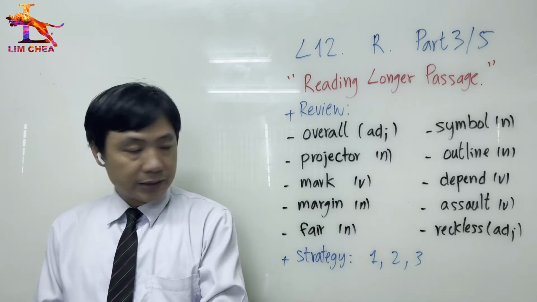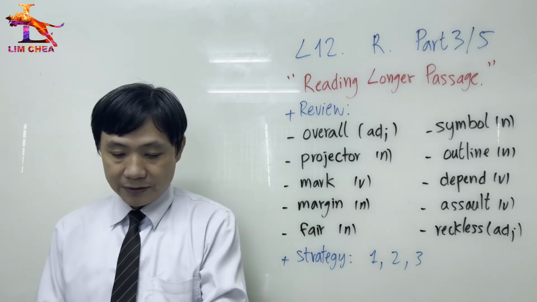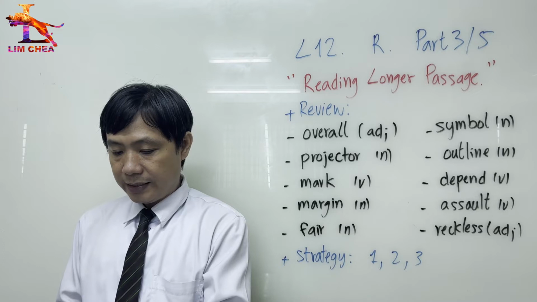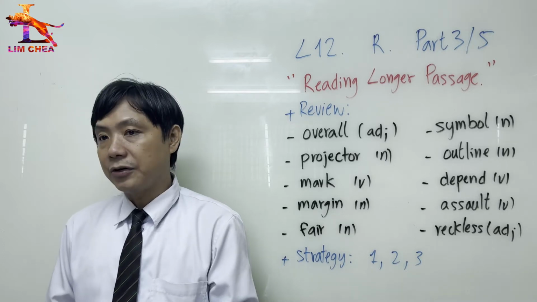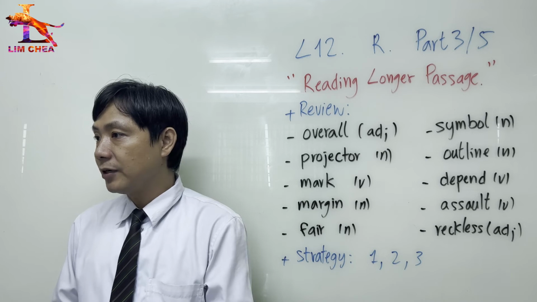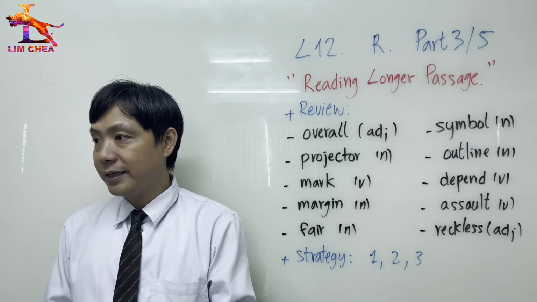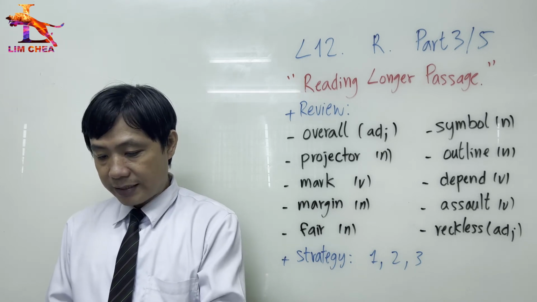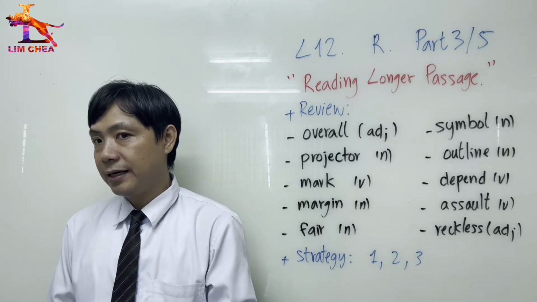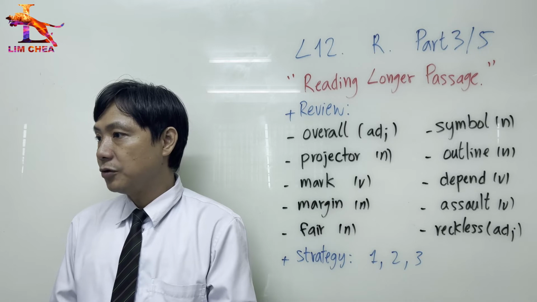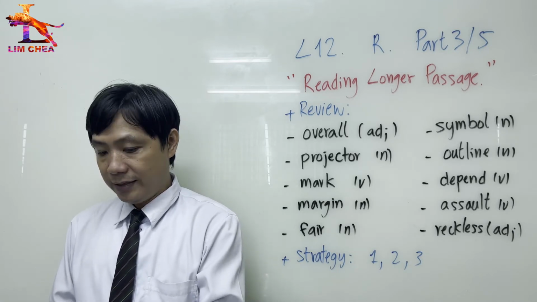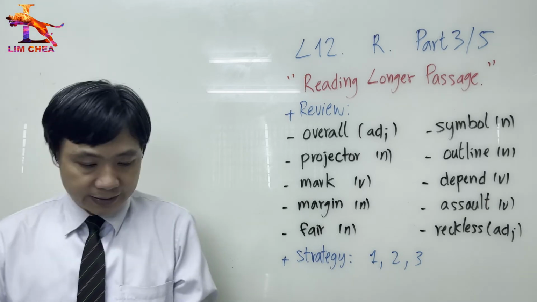Another word is depend. Another 8 word. We control or determine by. We can say count, bet, or calculate. Depend on, it's based on something. In Khmer, what? Yeah. Another word is assault. Make a physical attack on. We can say attack or assail. When you assault somebody, that means you attack, you fight them. In Khmer. Yeah.